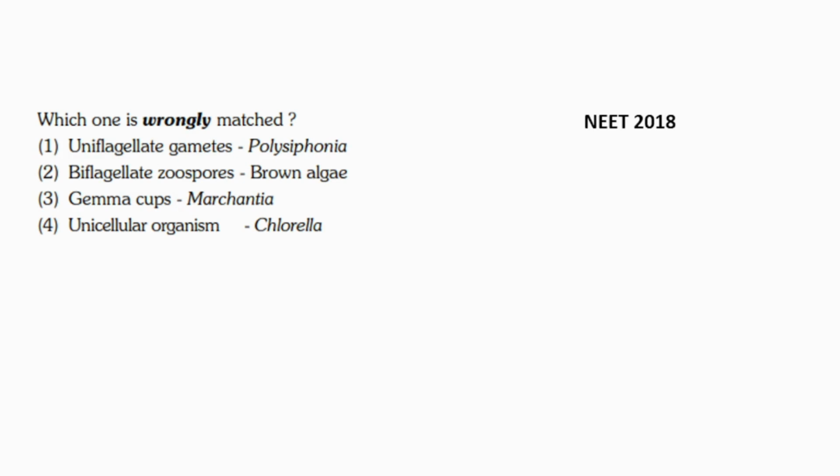Next question says, which one is wrongly matched? This question came in NEET 2018. So 4 options are given. We have to find out the wrongly matched pair. First, I'll start from option number 4, which says unicellular organism Chlorella. This is also correct because Chlorella is a green algae and it is a unicellular organism. That means it is made up of single cell. Second says gamma cups Marchantia. This is also correct. Marchantia is a bryophyte and gamma cup is a characteristic feature of Marchantia.